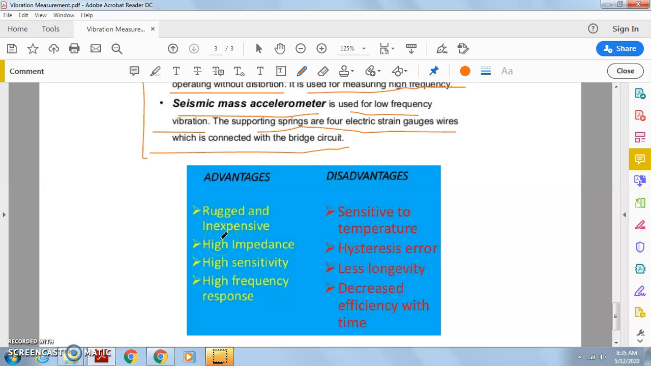And what are its advantages? It is inexpensive, basically very cheap, and it's rugged. Its impedance level is high, sensitivity is high, and frequency response is also high. What are the disadvantages? It is sensitive to temperature. It has hysteresis error, it has very little longevity, and its efficiency gradually drops as time progresses. Day by day its efficiency gradually decreases.